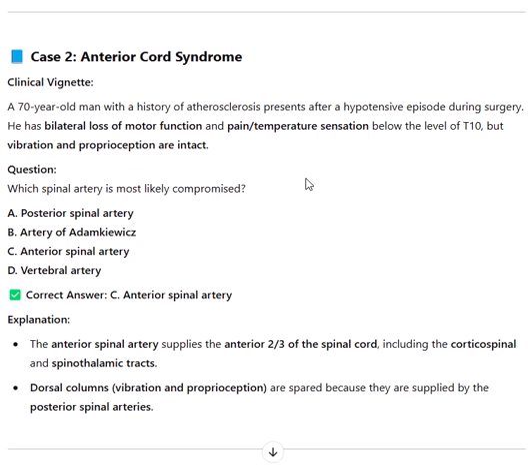Explanation: the anterior spinal artery supplies the anterior 2/3 of the spinal cord, including the corticospinal and spinothalamic tracts. Dorsal columns, vibration, and proprioception are spared because they are supplied by the posterior spinal arteries.